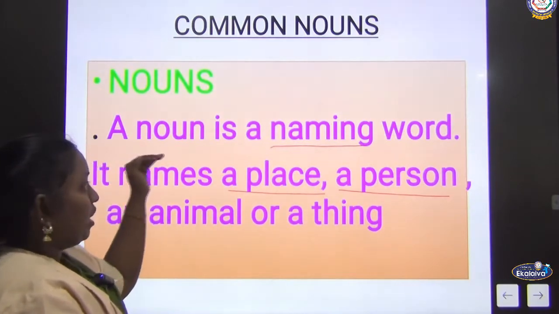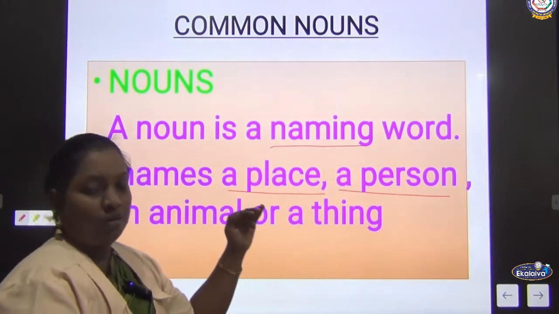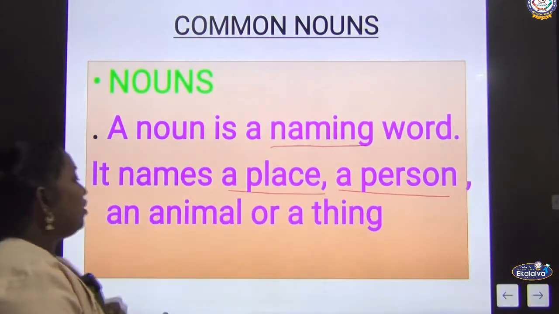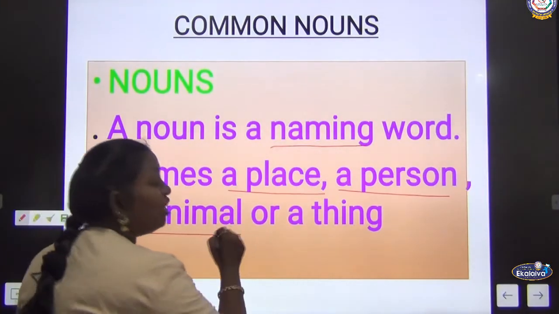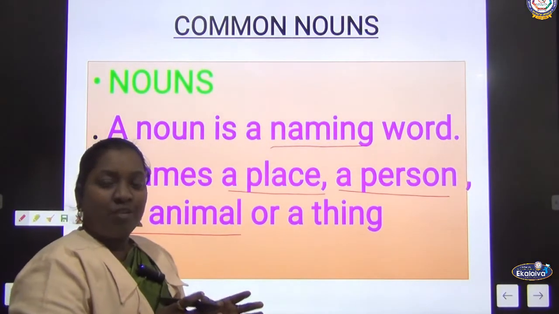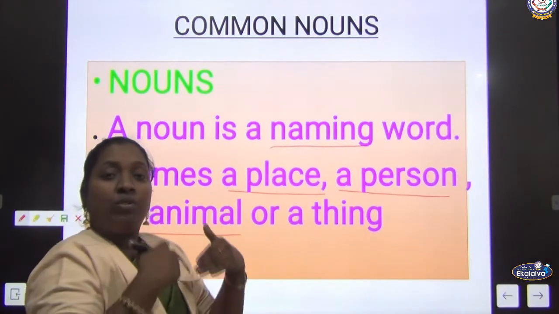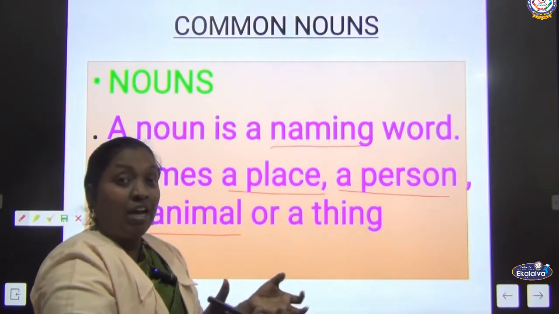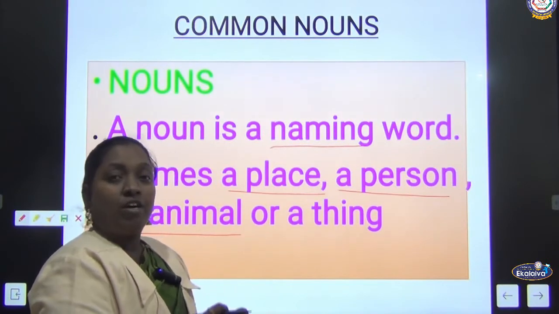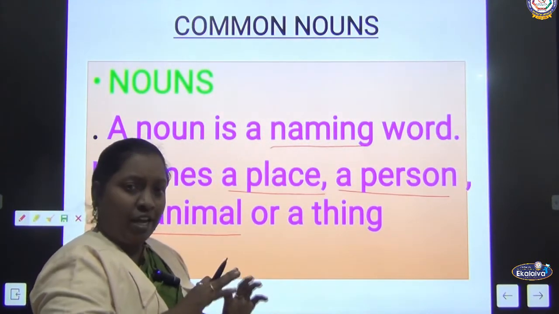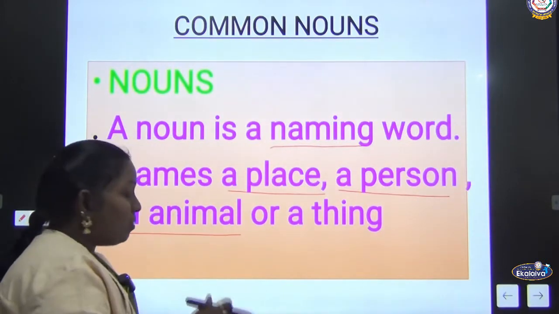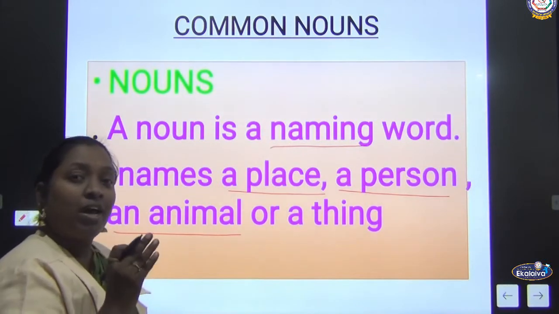Remember children, a noun means it's a naming word. It represents the name of your place, name of your person. Not only that, it will represent the name of an animal also. Do all the animals have a name? We categorize the animals which live with us as domestic, and the animals which live in the forest as wild animals. In domestic, those which we live together with, nearer to our house, inside our home, we call a pet animal. Anyhow, there are names we are categorizing now. So the name which is given to the animal, that is also what? It is also a noun.